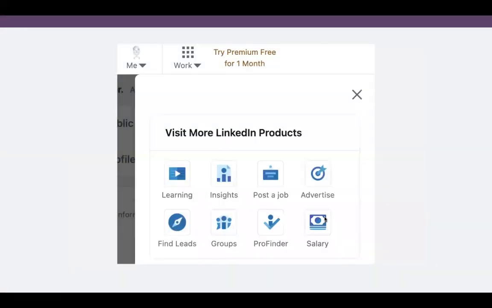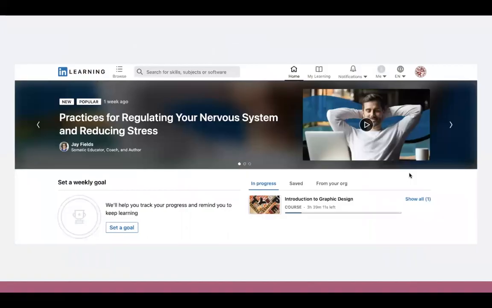And another great feature that LinkedIn offers is that next to your profile, there should be a drop-down button. And this is where you can see more of those LinkedIn products. So you can see LinkedIn Learning, you can see insights, you can possibly post a job if you're ever at that professional level, you could find groups, and you can even look through other salaries to get an idea of what others are making.